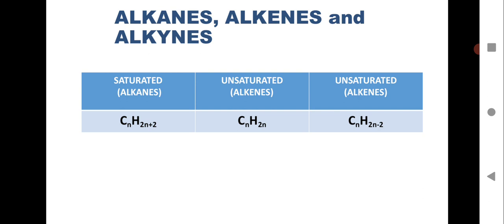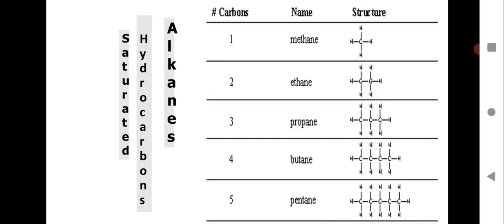With the help of this general formula for saturated and unsaturated carbon compounds, you can form the series of carbon compounds, the family of alkanes, alkenes and alkynes. I hope this is very clear. You just need a brief understanding of this to understand homologous series. In the alkane series, 5 members are suggested for you. The first member of the alkane series, a saturated hydrocarbon where all the valencies of carbon are satisfied, is methane.